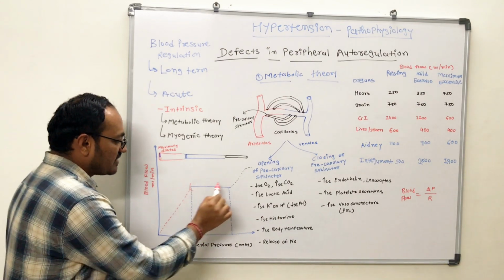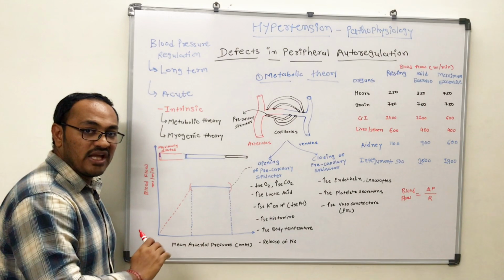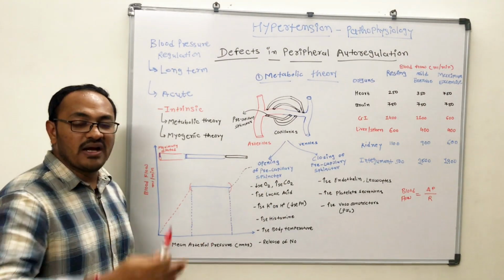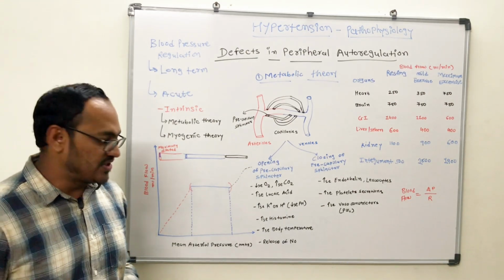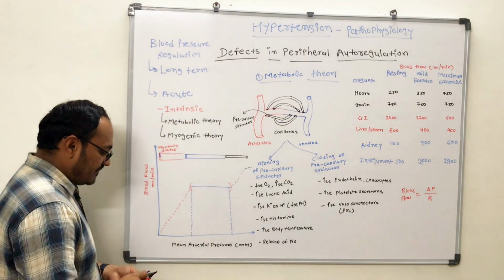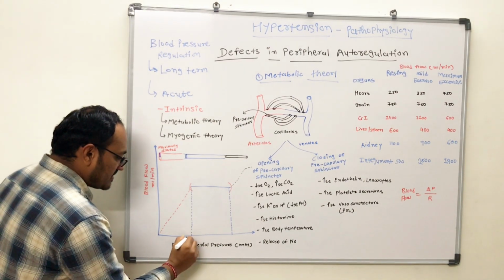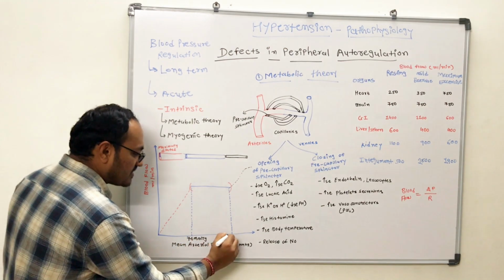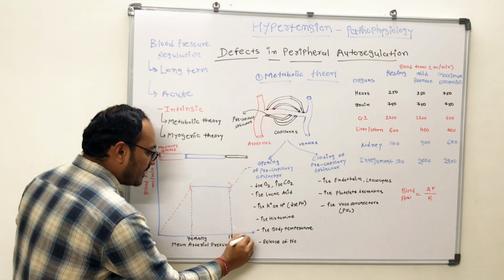At a certain juncture there will be constant blood flow, even though the blood pressure is rising, and after a certain time there will again be a rise in blood flow with the rise in blood pressure. Say, for example, at this juncture the mean arterial pressure is 70 millimeter of mercury, and at this juncture the blood pressure is 170 millimeter of mercury.